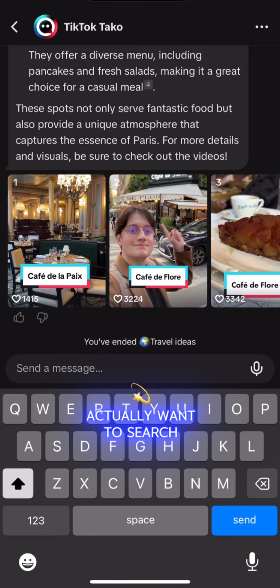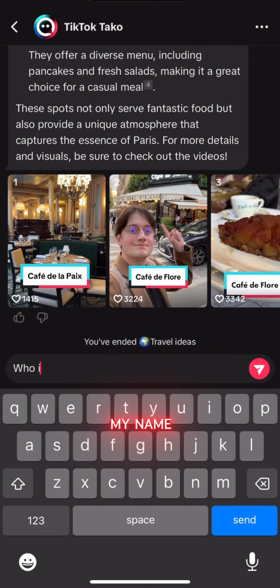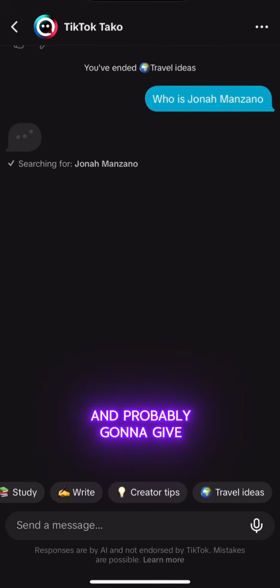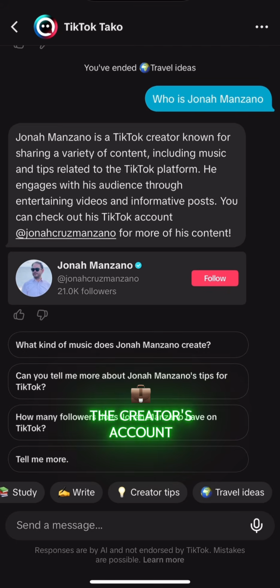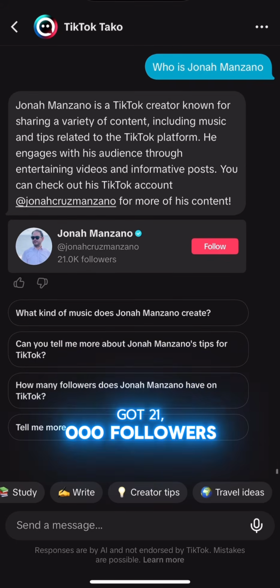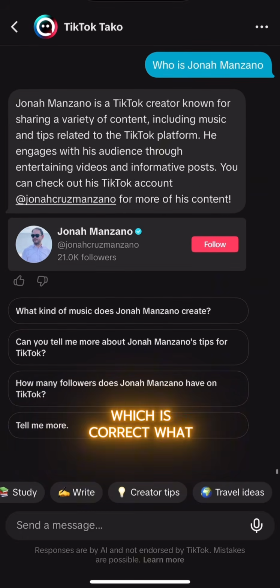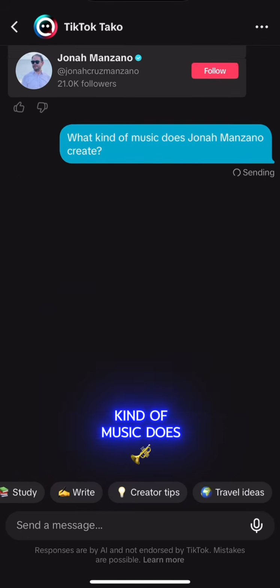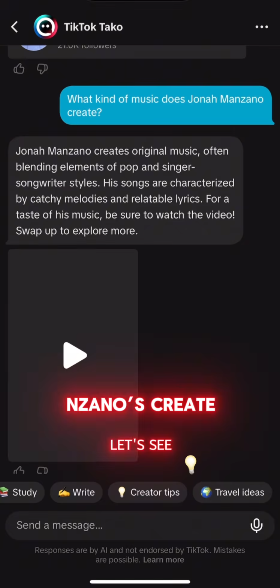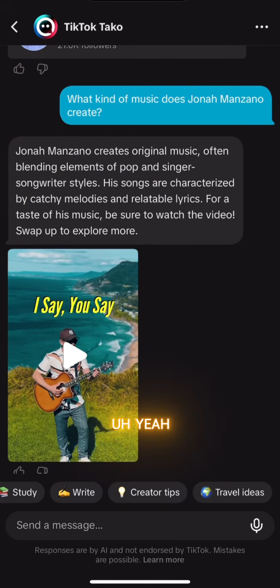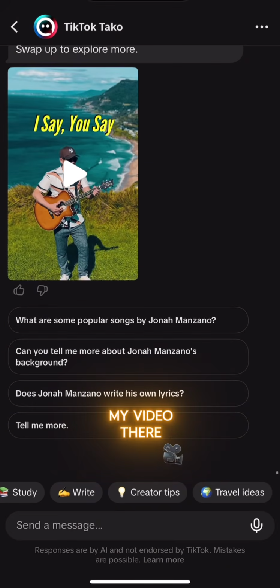What if I actually want to search a specific user? Say my name. Let's have a look. From here it will generate and probably give the creator's account. It says obviously I've got 21,000 followers, which is correct. What kind of music does Gentleman Zana create? Let's see if it's correct. Yeah, that's correct. That's my video there.